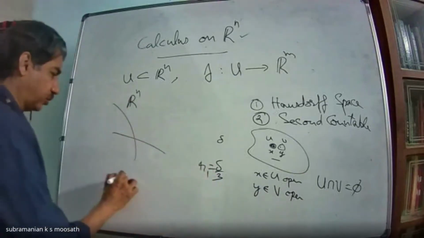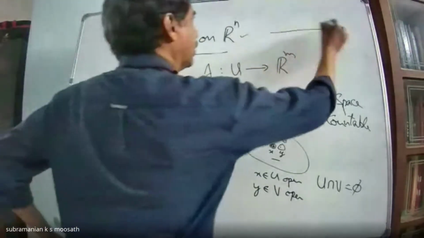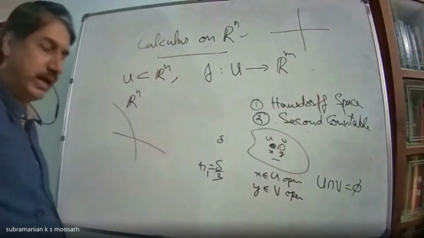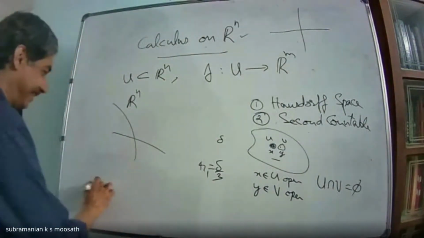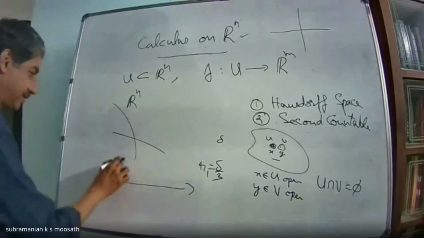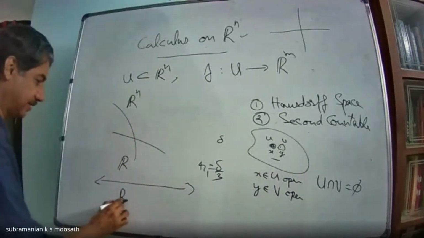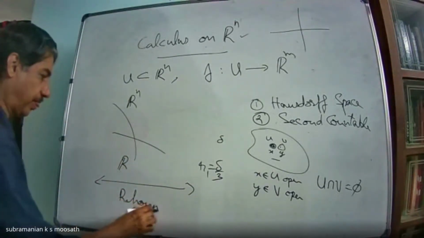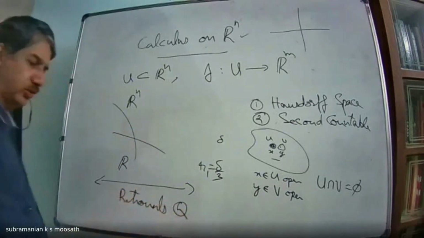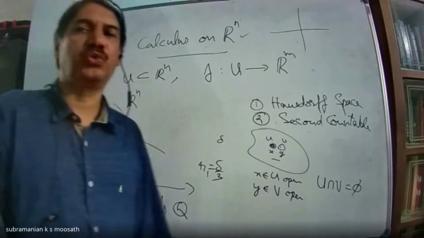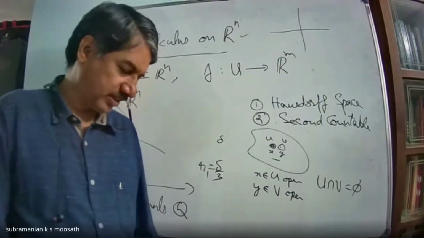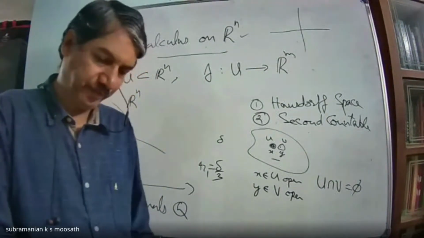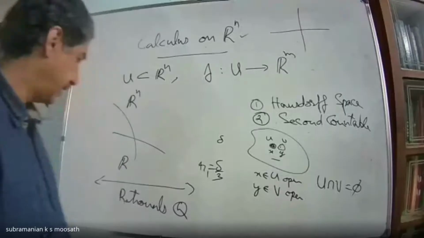Suppose you look at R2. Now, first you look at the real line. Now you look at the set of all rationals. It is countable. Is that clear? Is the set of rationals countable? Yes, sir.